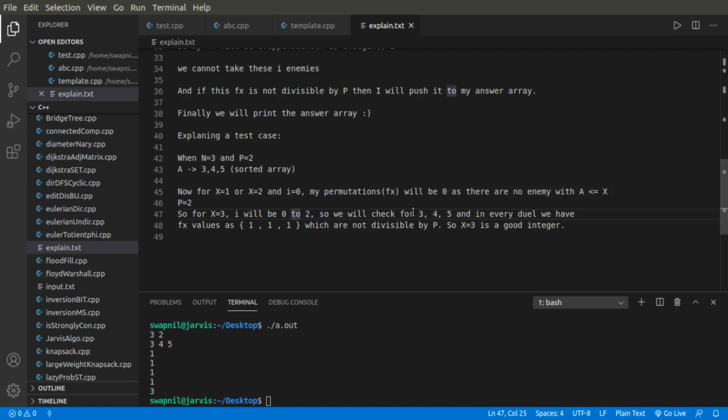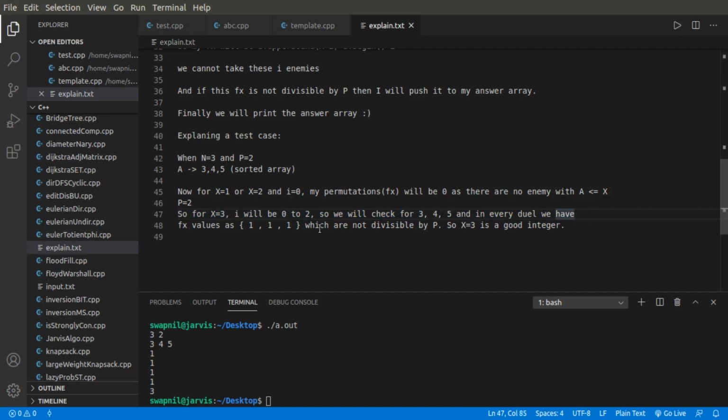So we will check for 3, 4, 5, right? Initially my value is 3, then it will get incremented to 4, and then it will again get incremented to 5. So in these 3 duels, my initial value of x is 3, the value at which Yuzu is fighting that particular duel is 3, then the next battle it's 4, and then the battle after that is 5.